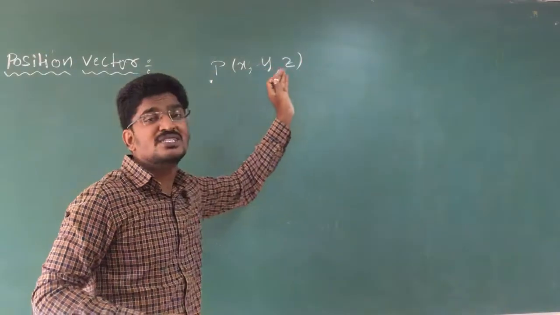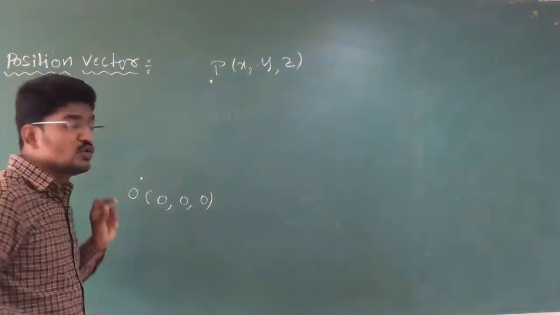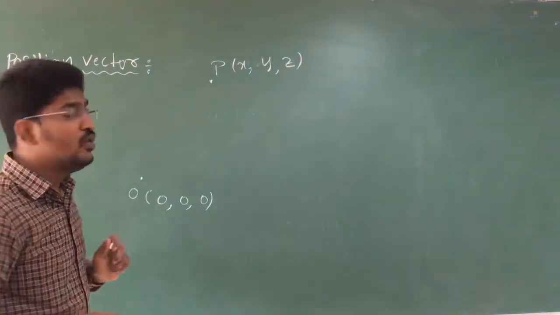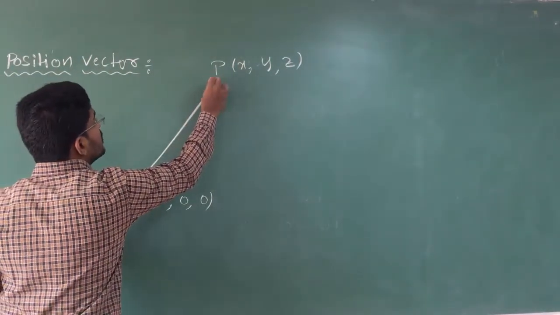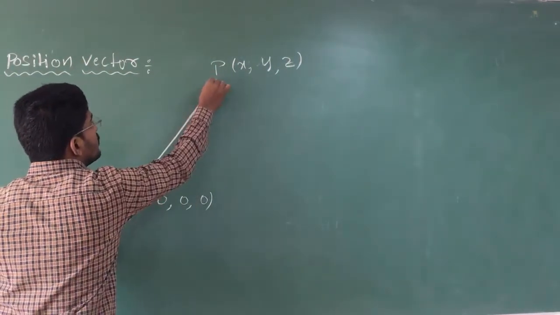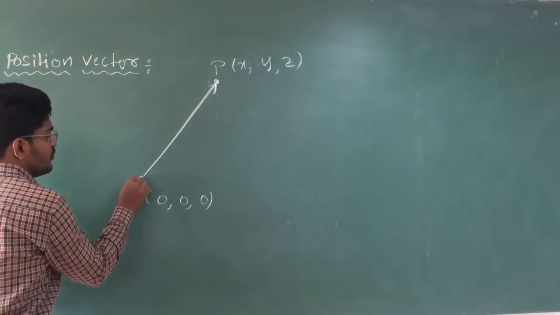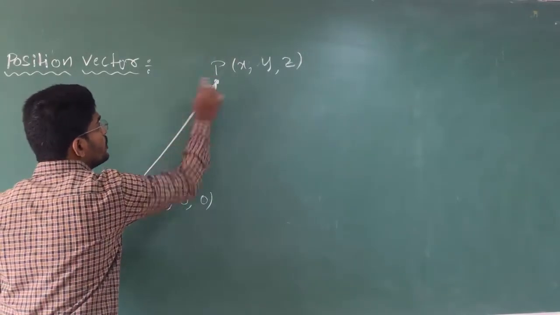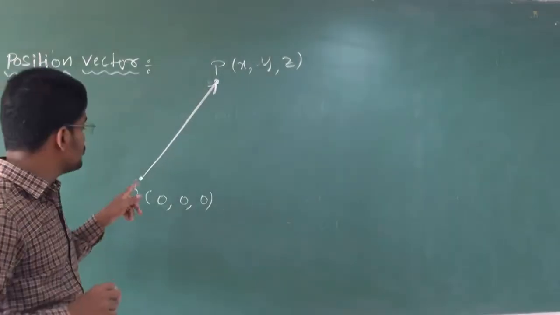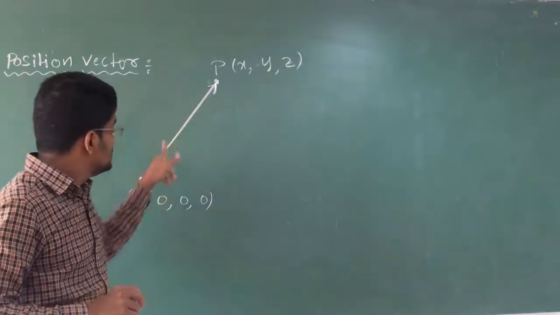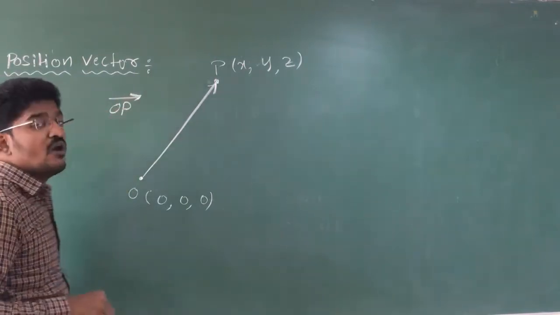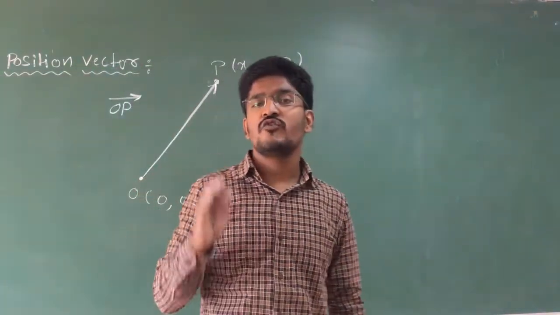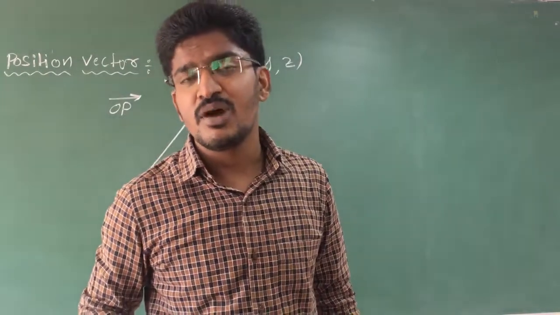So if you want to study the position of this point P, which has coordinates x, y, z, with respect to O, here we draw a vector from O to P. This vector OP is called the position vector of point P. Are you getting my point?